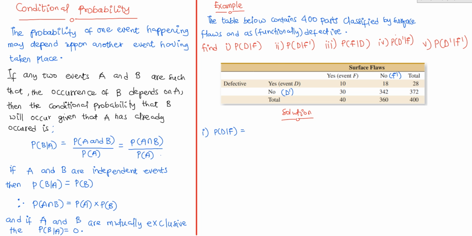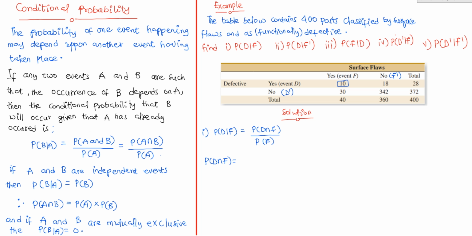That's going to give us the probability of D intersection F over the probability of F. This is what you are going to have. So we must find the probability of D intersection F. Let's look at that. The probability of D intersection F is a part that is defective and also has a surface flaw. Which part would that be? That's going to be this 10 here, right?